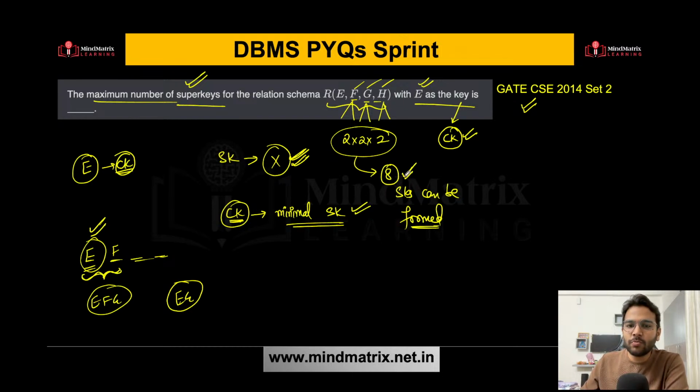So here 8 super keys can be formed because you have two choices for the remaining attributes to form a super key. Is this clear to all of you? So 8 will be the correct answer here. Any doubt, anyone?